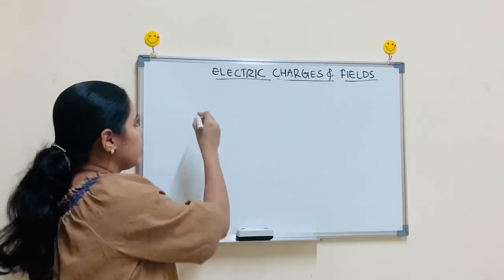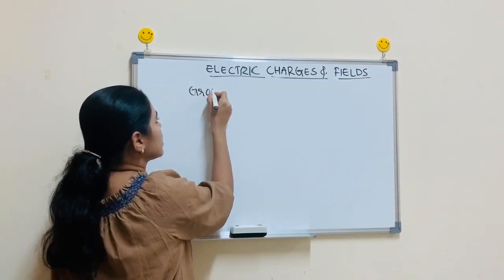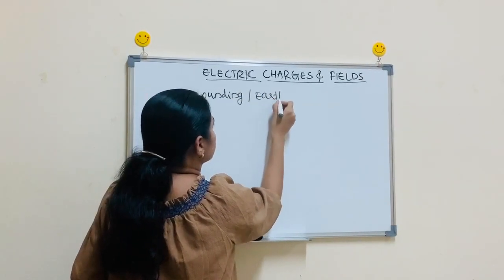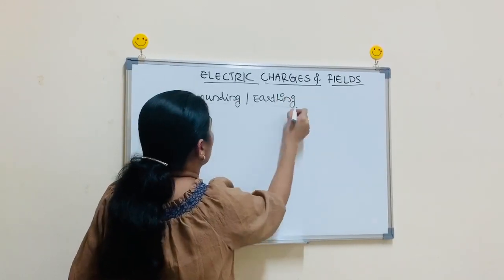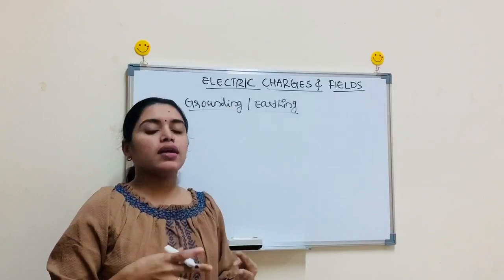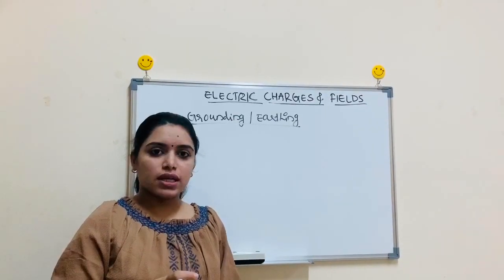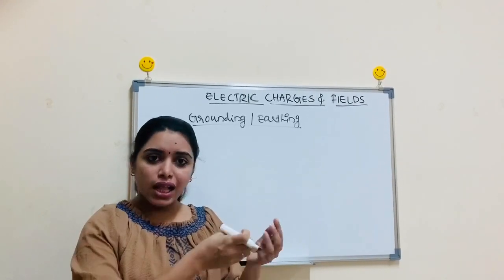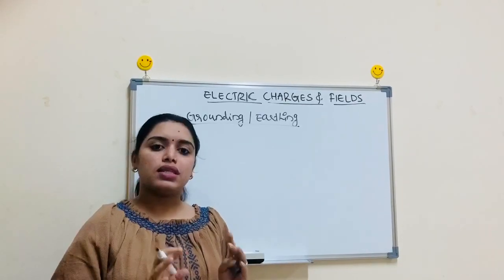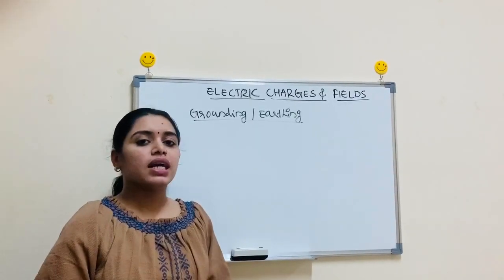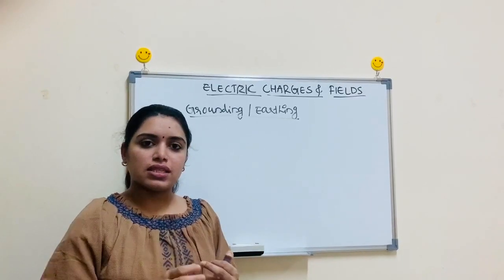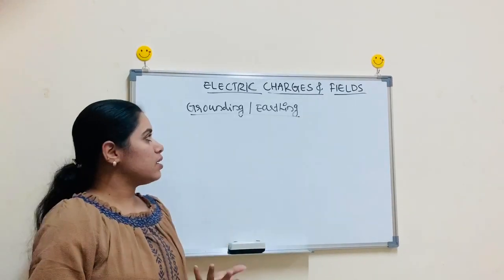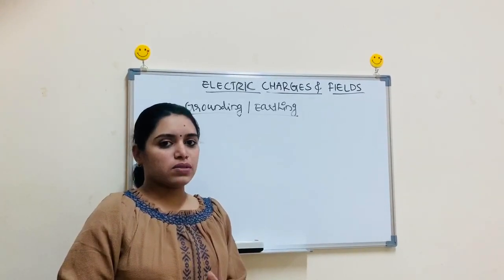Now a small term, grounding or earthing. What is meant by grounding? If we bring an electrically charged object in touch with the earth, then the excess amount of charge present in that object will be shared or transferred towards the earth. This is nothing but earthing or grounding. That is, if a body has excess charges, the sharing of that excess charge with the earth is called grounding.